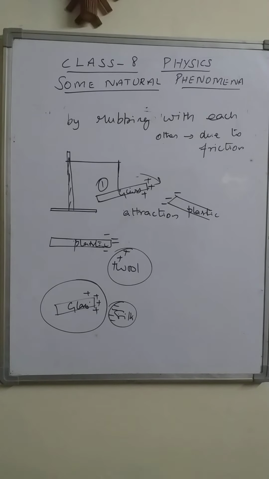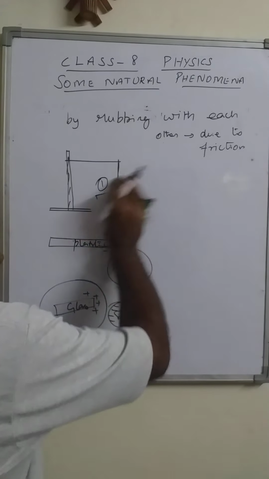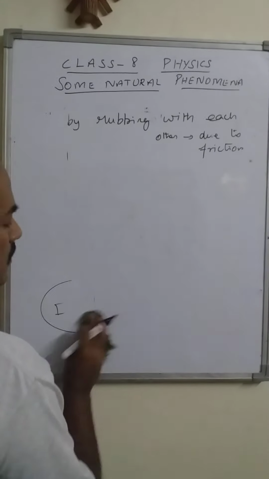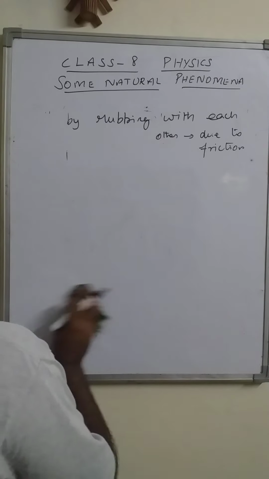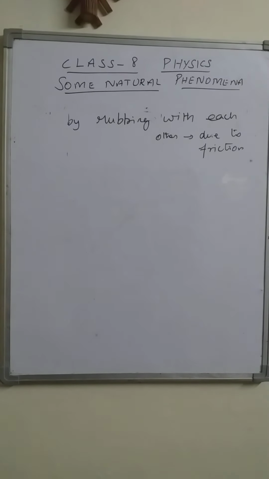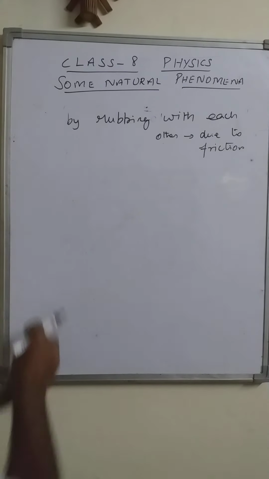Then the next thing is, when two materials are rubbed with each other, any kind of material, because all kinds of materials have friction on their surfaces.